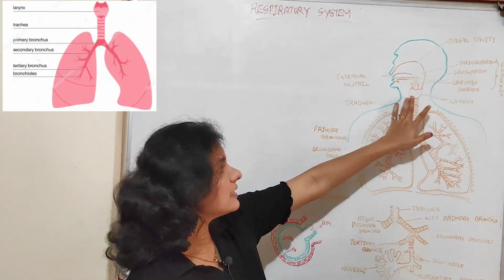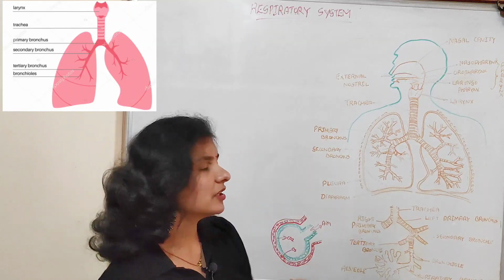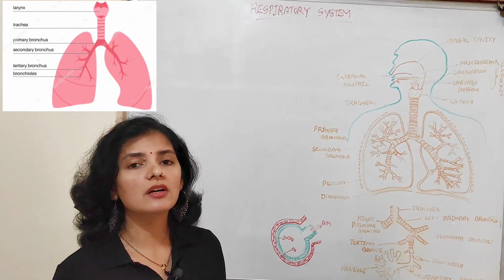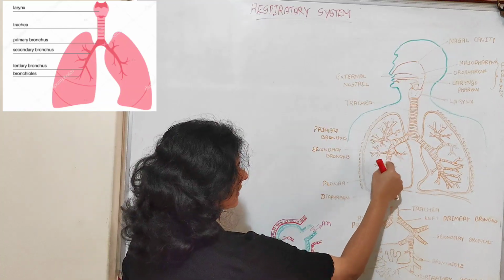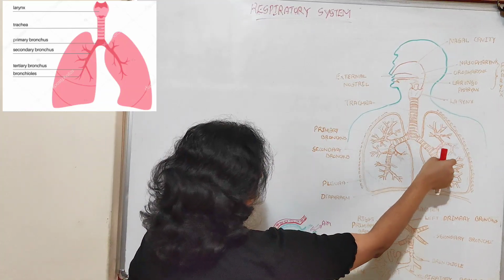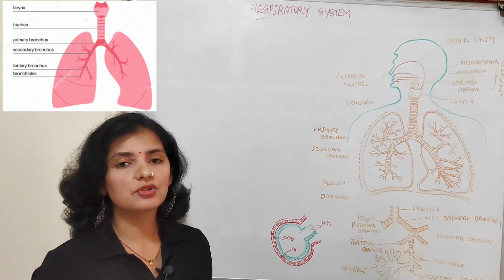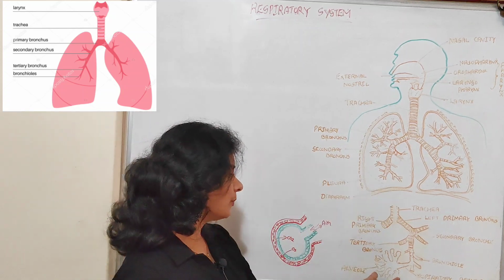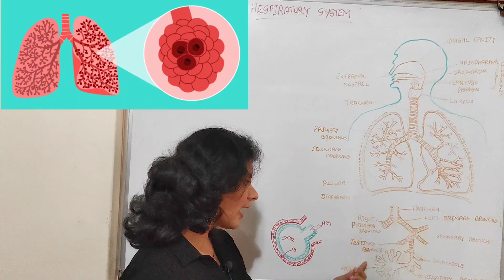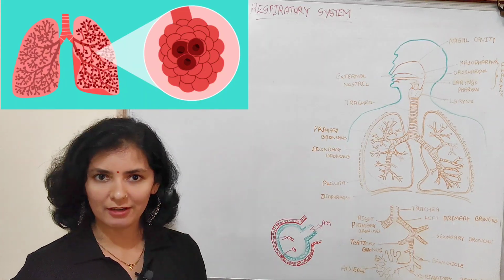In the lung region, this trachea divides into smaller and smaller pipe-like structures. As you can see, the trachea divides inside each lung, right and left, into bronchi and bronchioles, and ultimately it produces balloon-like or bag-like structures known as alveoli.